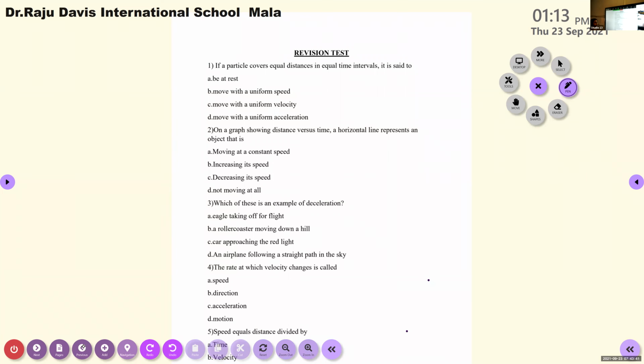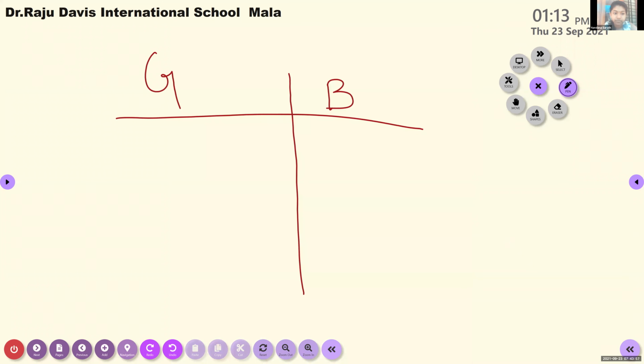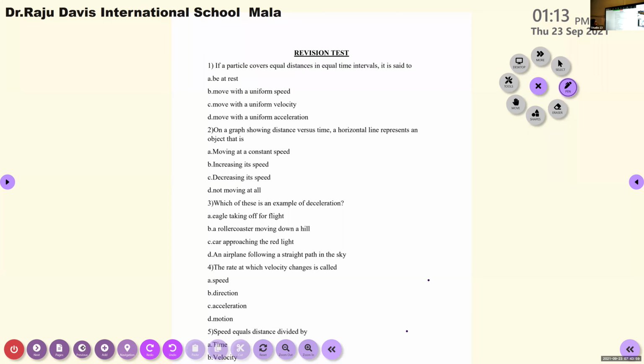Okay. So first question to girls. If a particle covers equal distance in equal time intervals, it is said to be at rest, move with a uniform speed, move with a uniform velocity, move with a uniform acceleration. Move with uniform speed. Yes, right.